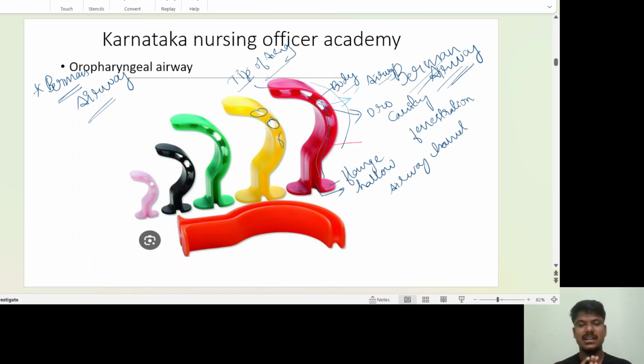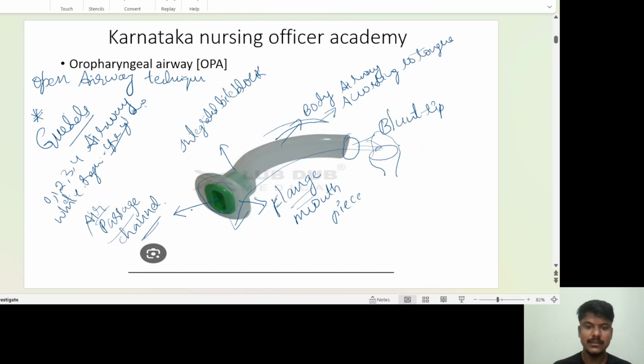So I'm going to briefly tell what the advantage is over the oral airway. If you see the design of the oral airway, if you want to do suction, if any airway secretions are present, too much gurgling, rattling sounds, the patient is gasping, it indicates the patient's airway is obstructed by secretions, oropharyngeal or nasal secretions. That's why gurgling, rattling sounds are produced by the mouth. At that time you want to do suction. So you take a suction catheter and insert it inside this hollow area, inside the oropharyngeal airway.